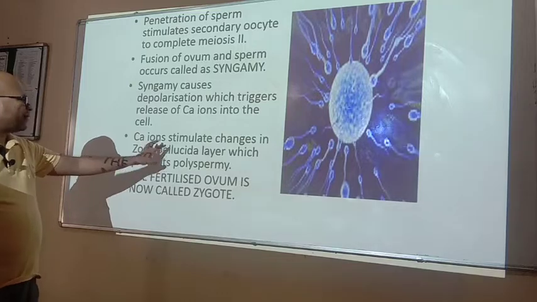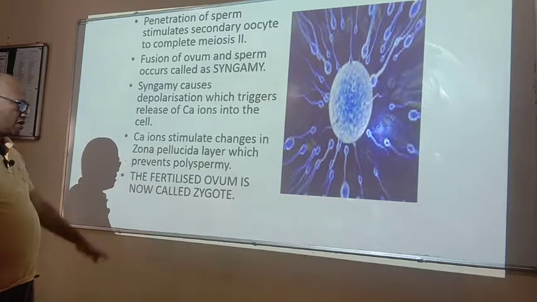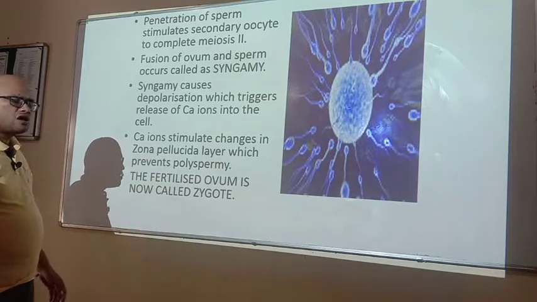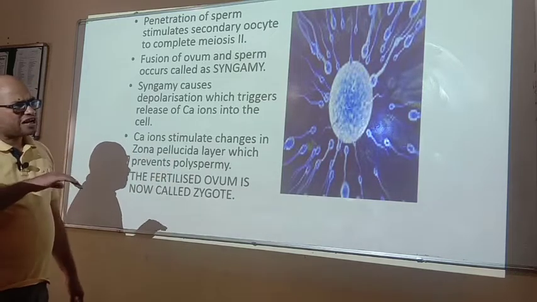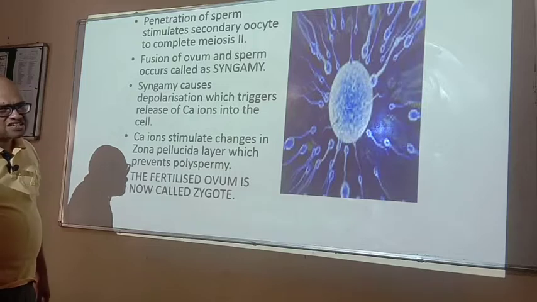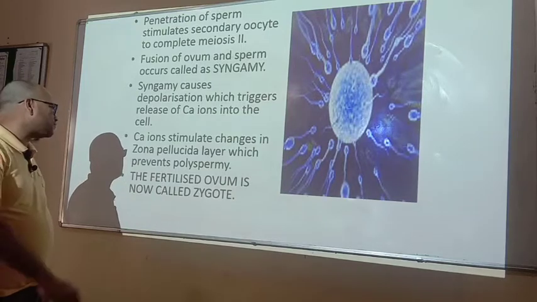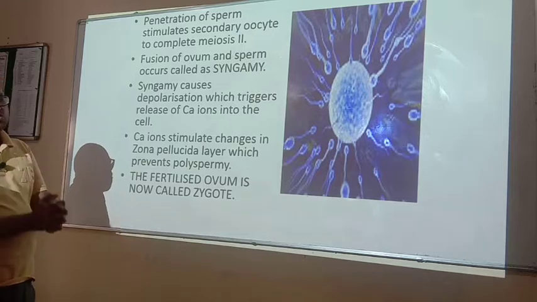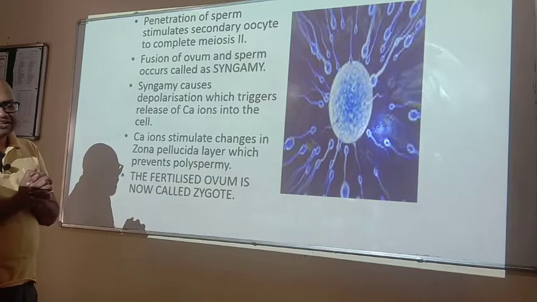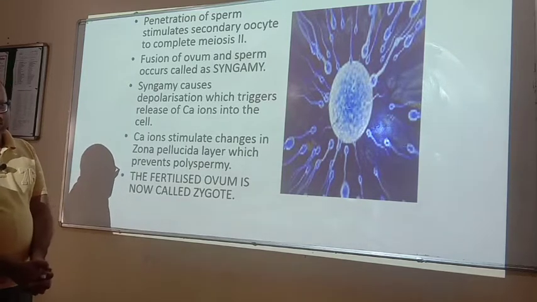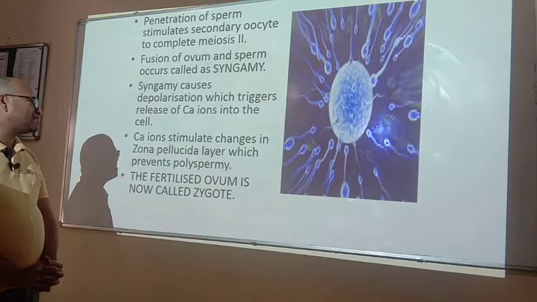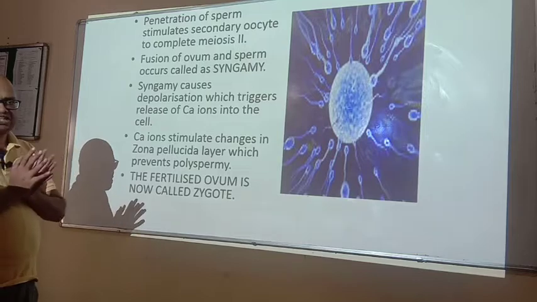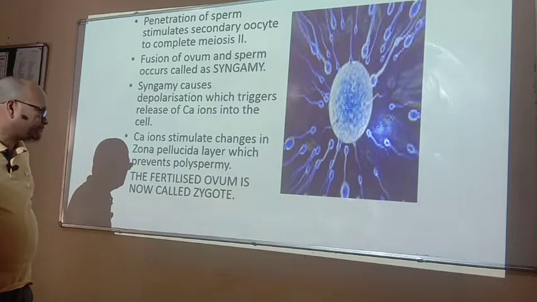So the zona pellucida layer checks the entry of the sperms. The vitelline membrane is converted into the fertilization membrane that checks the entry of a sperm. So finally, a single sperm is able to enter inside the female gamete, not more than one. So polyspermy is not found in human reproduction, it is the process of monospermy only.